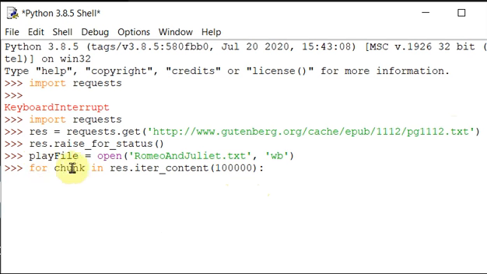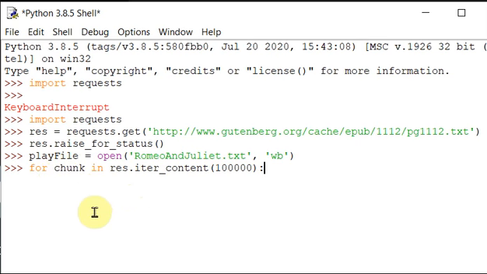So you can see for chunk in res, which is your response object. For that response object you are using a method called iter_content. So what is this iter_content? For this method or function, you pass how many bytes you want to get at a time. Okay. So that is stored in this chunk.